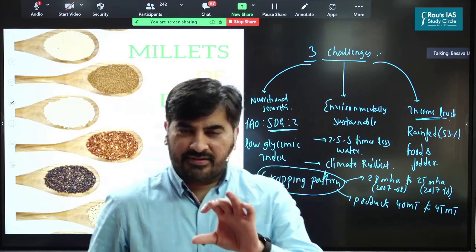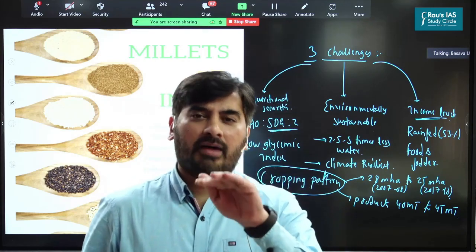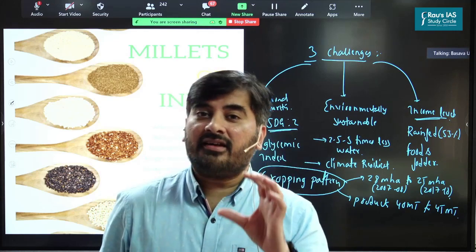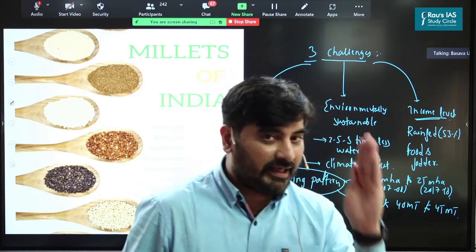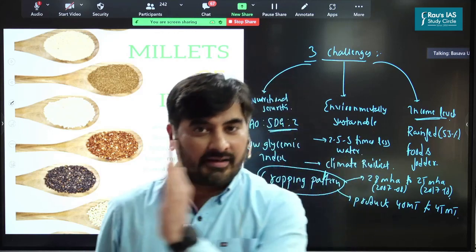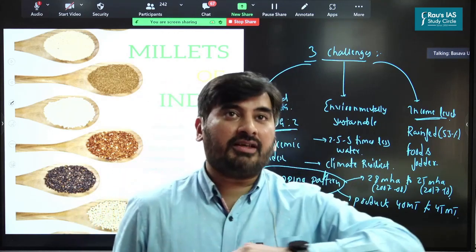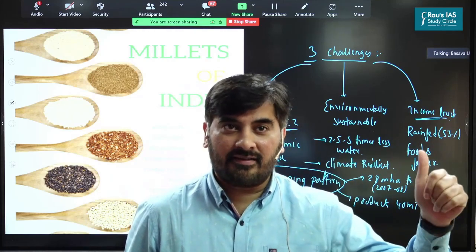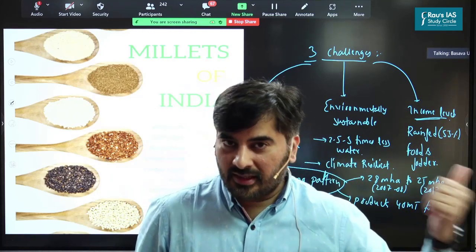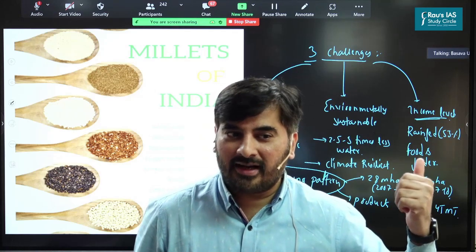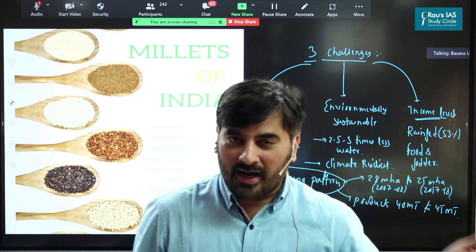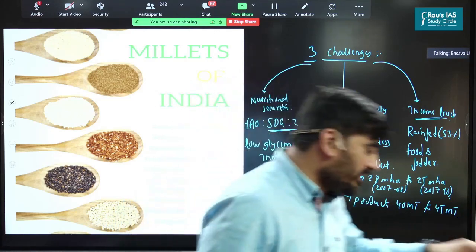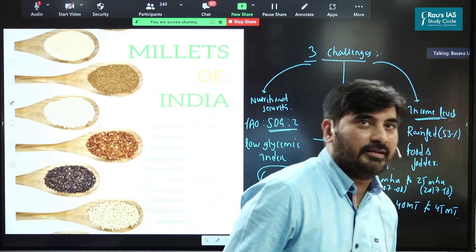As far as your prelims examination is concerned, there is no need to mug up these facts and figures. But you should understand the general trend. The general trend is that area under millets has reduced, but the production has increased. This is the most important part as far as millets is concerned. Some of the largest producers of millets are Rajasthan, Maharashtra, and Karnataka. These are the top 3 states as far as production of millets is concerned.